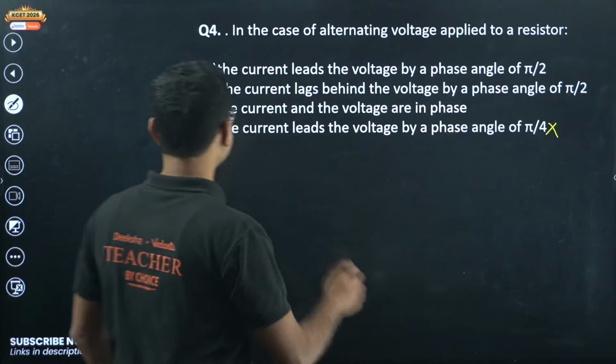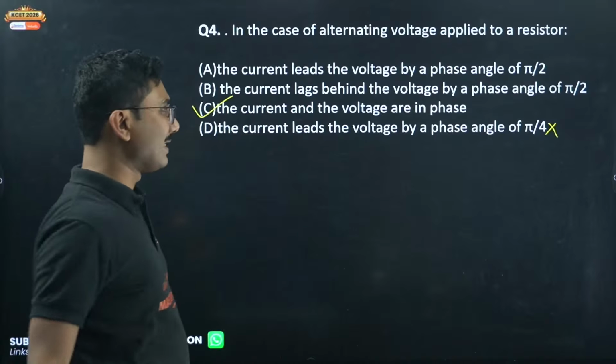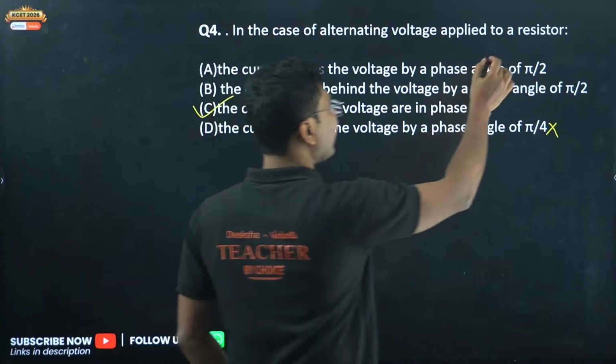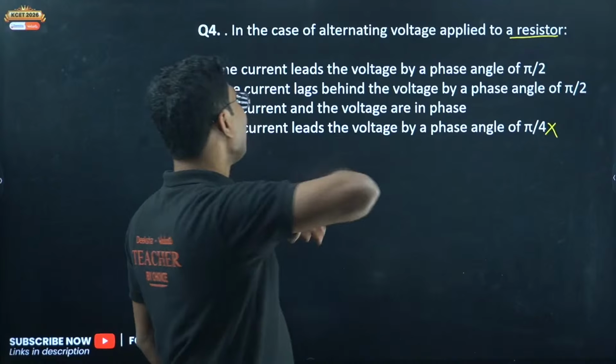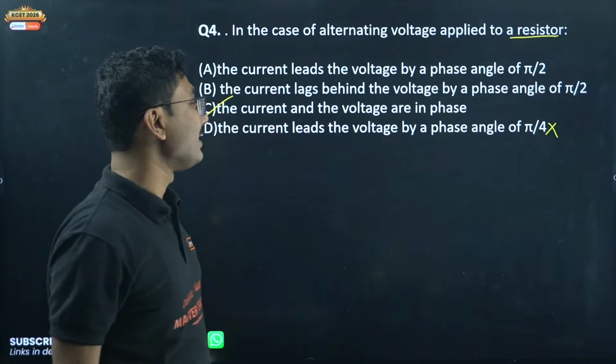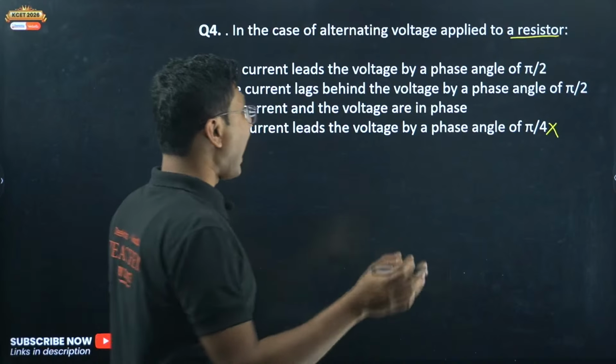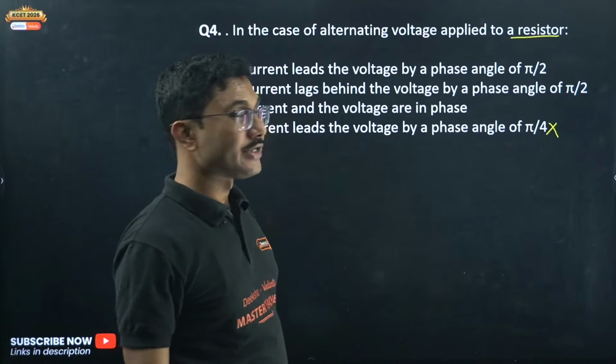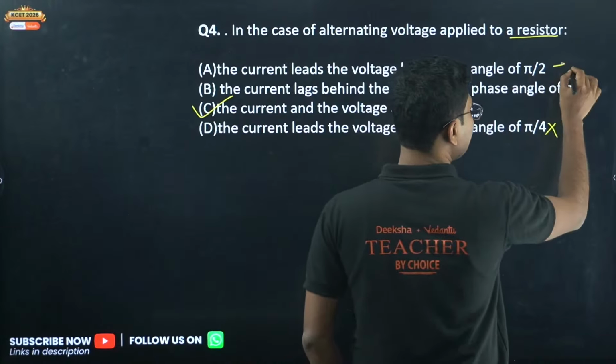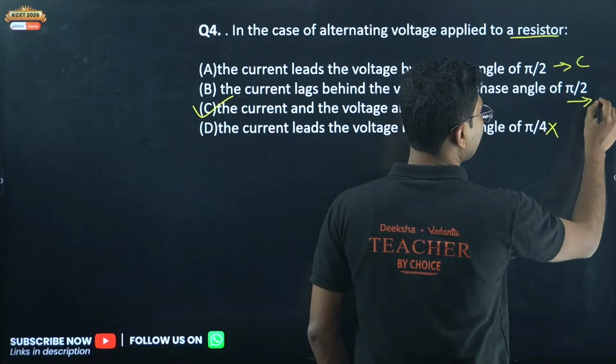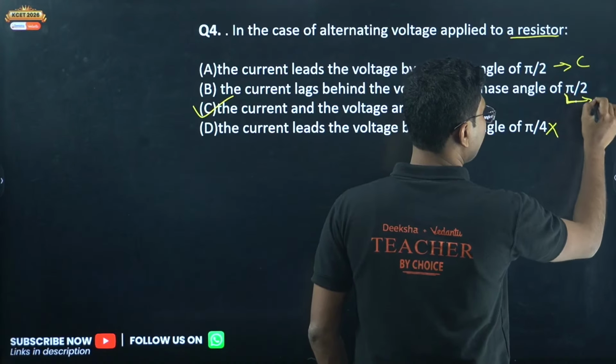Okay, 4C. Current and voltage remain the same. Yes, because it's a resistor, current and voltage remain in the same phase. The current leads the voltage in the case of a capacitor, and the current lags behind the voltage in the case of an inductor. So this is for the capacitor, and this one is for the inductor.